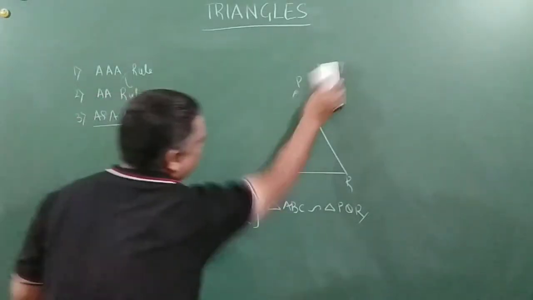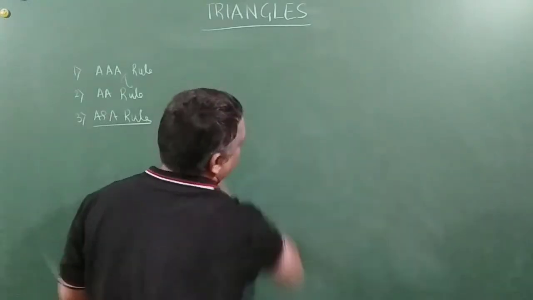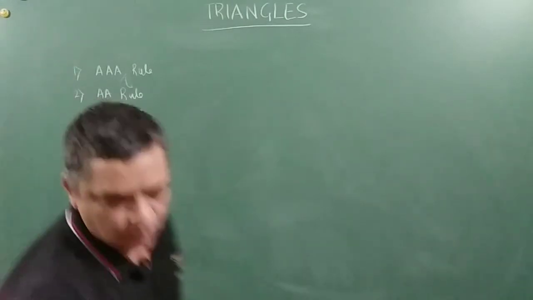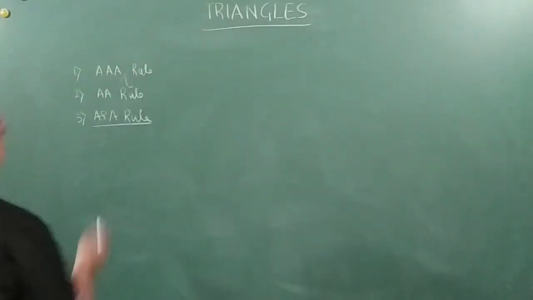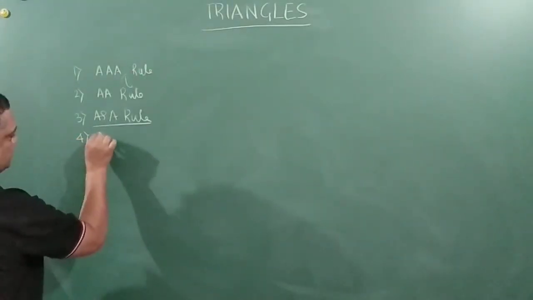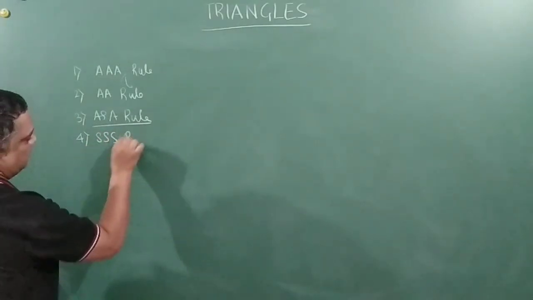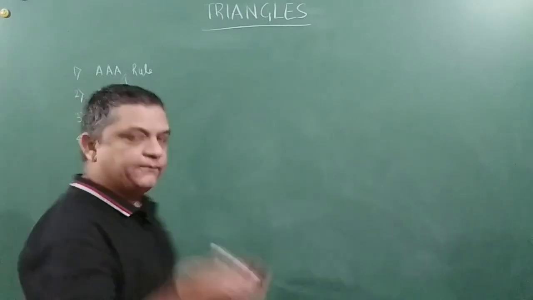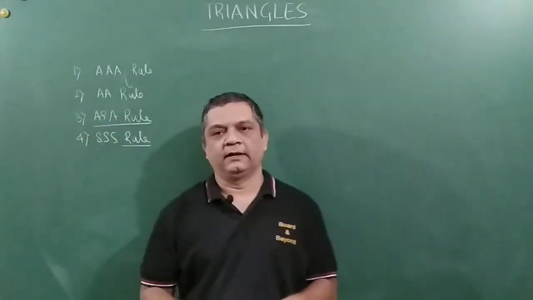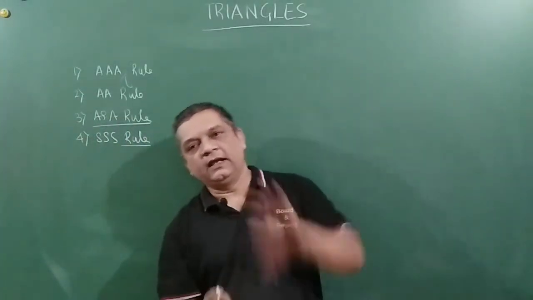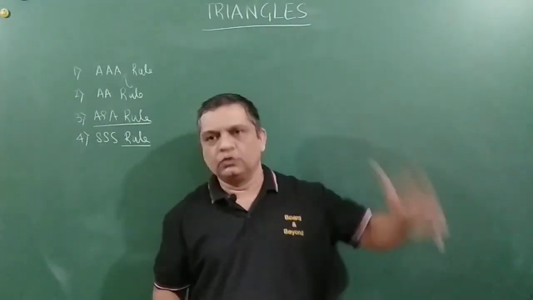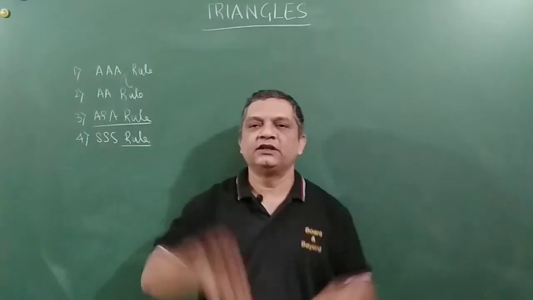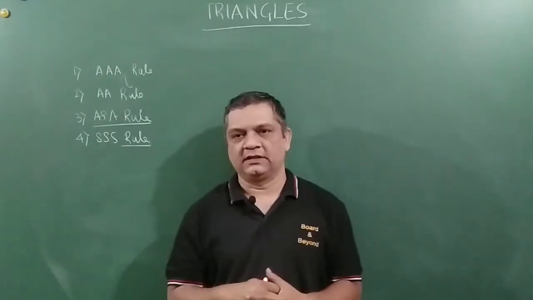Now there is one more concept here, that is called the SSS rule. This says that if all three sides of a triangle are in a definite proportion to all three sides of another triangle, then we say that these two triangles are similar to each other.